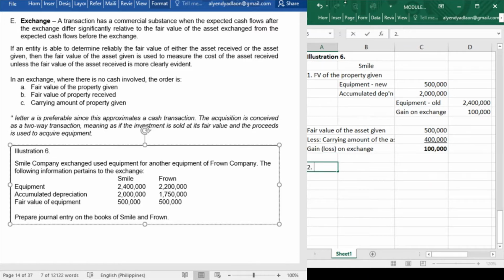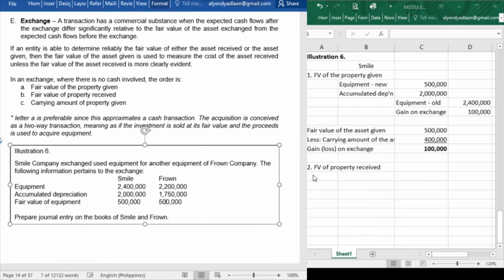So as what I have said, if there is no fair value of the property given, then we will have to resort to the fair value of the property received. But since in this case, the fair value of the property received and the property given is just the same, you can see it is still 500,000.